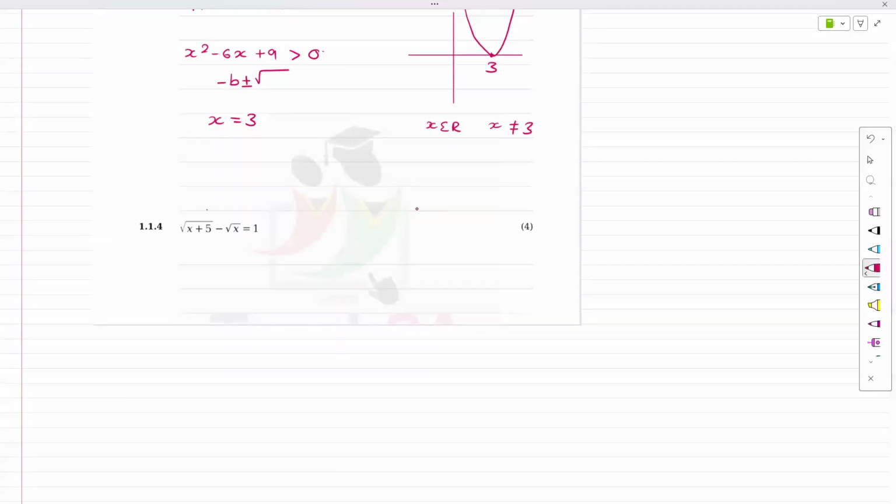But the next one, quite simply, is the moment you see a root, remember, we test. We have to test to see if the answers work or if they don't work, right? Now, quite simply, let's take 1 plus there. Let's take that. Okay. Now, let's deal with this part.